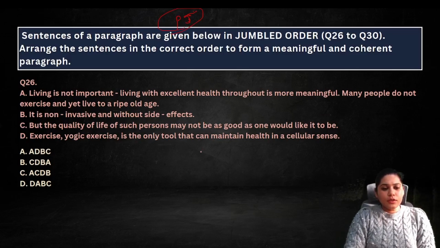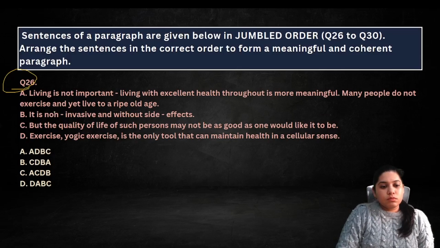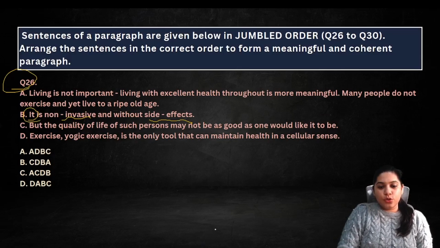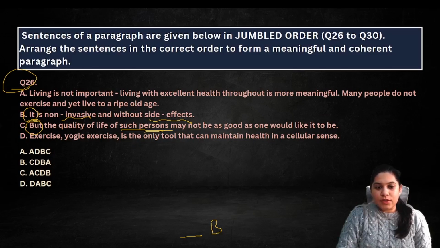Look, 26th. Okay, what is non-invasive and without side effects? So B and something before B, right? Then but the quality of life of such persons may not be as good as one would like it to be. Exercise, yoga, exercise is the only tool that can maintain health. See, there are no persons here. Living is not important.